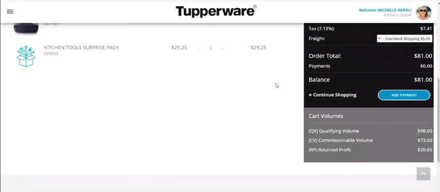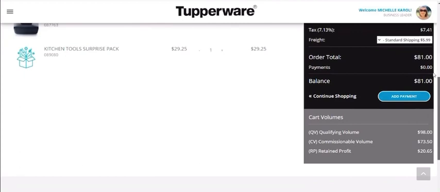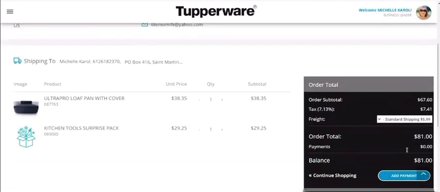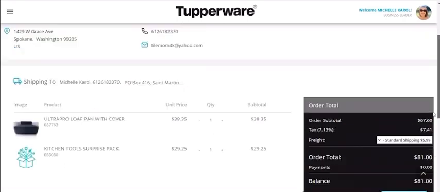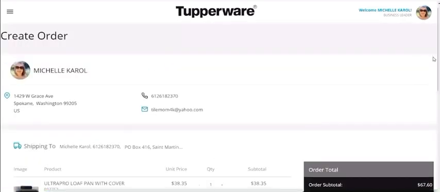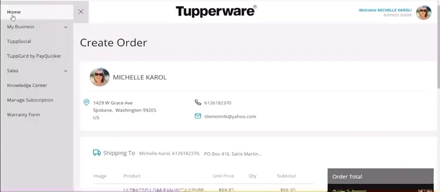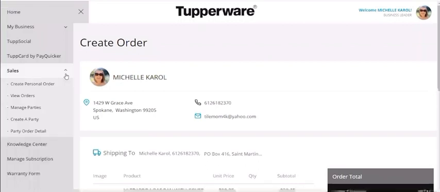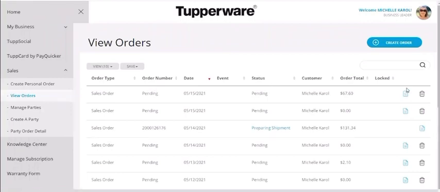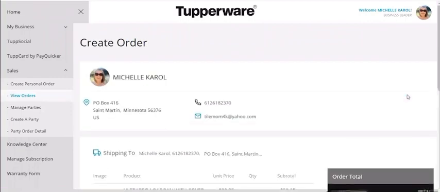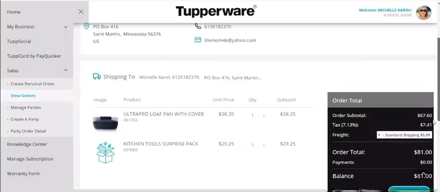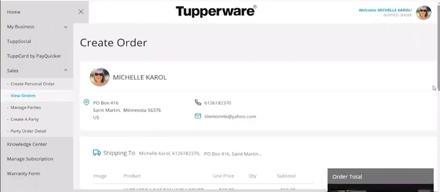See how there's no order link so that I could process a credit card here for a customer. So I can only add my payment link here, and I can only do it for the exact amount. I can't do it for my profit. That's why if you're creating an order for a customer, this is where you go. Now, say I get busy, I get a phone call, whatever, I can always go back to sales, view orders, and this order is going to pop up there, and I can click on this little tab here. I can go back and just finish up my order. So very, very easy.